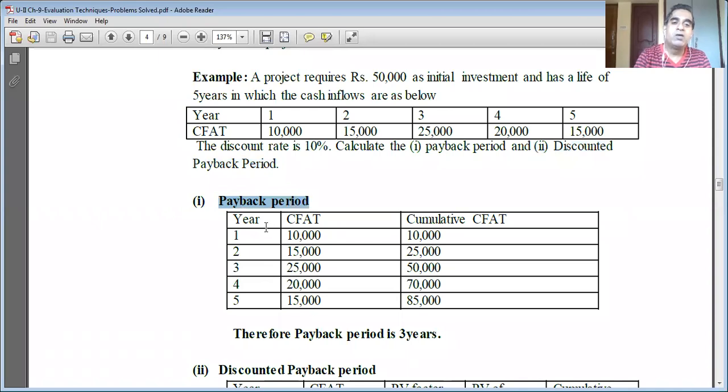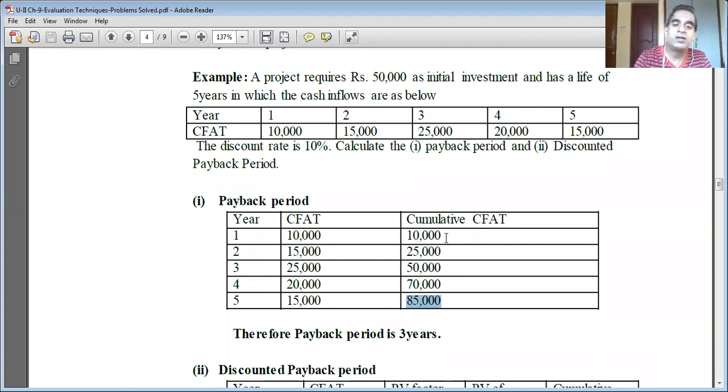For years 1, 2, 3, 4, 5, I will write the cash flows after taxes. Year 1, 10,000, year 2, 15,000, year 3, 25,000, year 4, 20,000, year 5, 15,000. And I'll prepare a cumulative column. Year 1 as it is 10,000. Year 2, 10,000 plus 15,000, 25,000. 25,000 plus 25,000, 50,000 in year 3. 50,000 plus 20,000, 70,000. And 70,000 plus 15,000, 85,000. So we have our cumulative column of CFAT, cash flows after taxes.